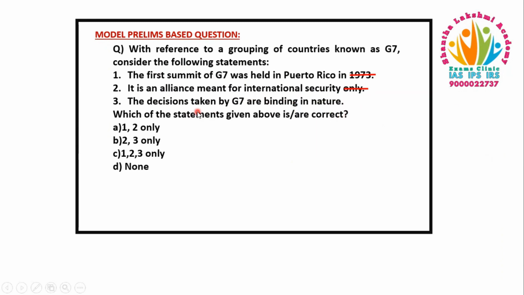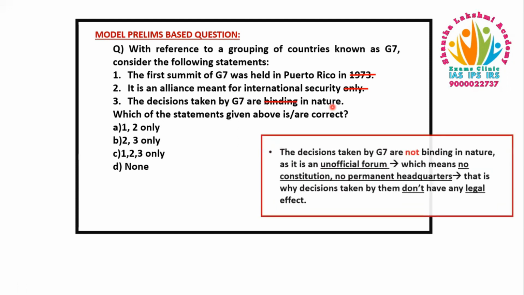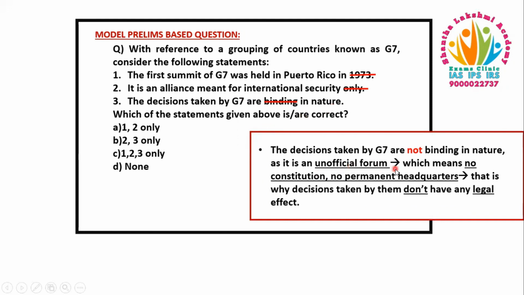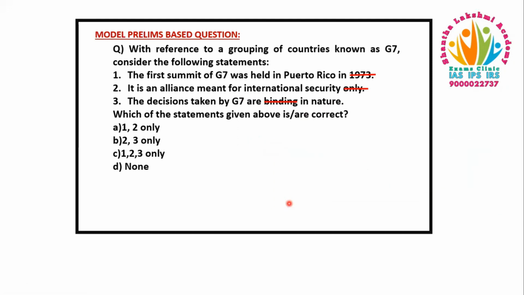Coming to the third statement, it is given that the decisions taken by G7 are binding in nature. The statement is wrong because the decisions taken by G7 members are not binding in nature, because it is an unofficial forum, which means there is no constitution, no permanent headquarters. That is why decisions taken by them don't have any legal effect. So as we can see, all three given statements are wrong, so the answer would be D.